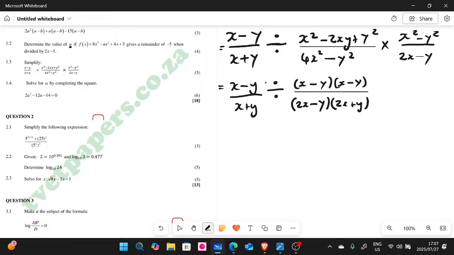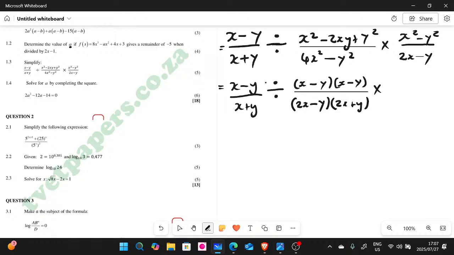Remember, when you multiply 2x with 2x, it's going to give you 4x squared. When you multiply the 2x with positive y, it's going to give you 2yx. When you multiply negative y with 2x, it's going to give you negative 2yx. So the positive 2yx and the negative 2yx are going to cancel each other. And when you multiply y and negative y, you're going to have negative y squared. So this is how you're supposed to do this one.